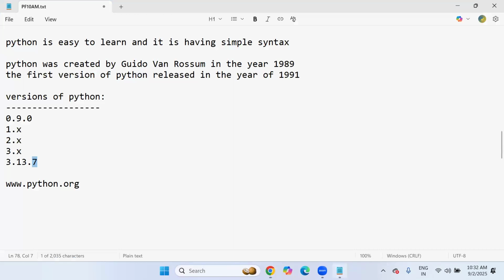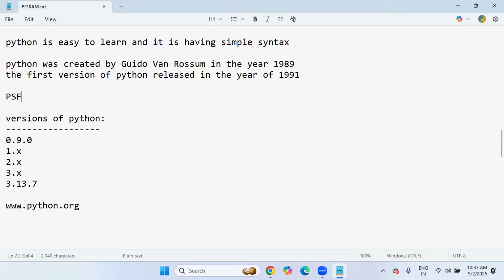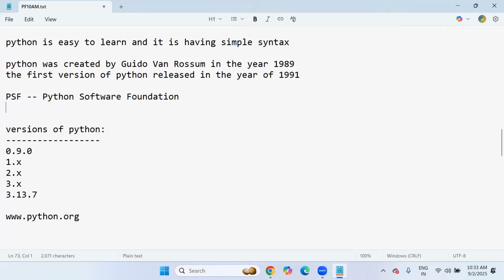But even though the initial creator of Python is Guido van Rossum, later a team of 5 members, the community PSF, took over. Right now, Python is maintained by PSF only. That means the Python Software Foundation. All the releases will come from this software foundation only, PSF.